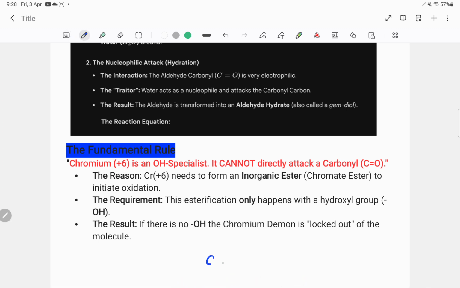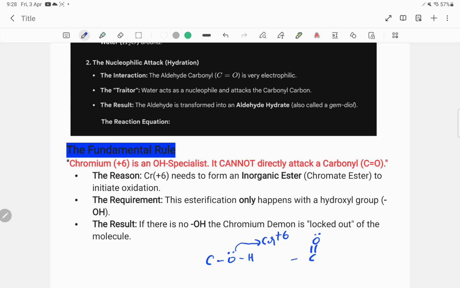What is the difference between OH and C double bond O? We have chromium, poor plus 2, desperate for electrons, an electron-deficient fellow, and here you have lone pairs of electrons. The initial step happens when this oxygen donates electrons to this fellow, and there is bond formation.